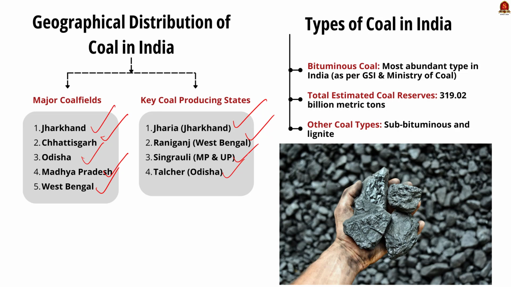Now talking about the types of coal reserves. See, India has various types of coal reserves including bituminous, semi-bituminous and lignite. Bituminous coal is the most abundant type of coal found in India. According to the Geological Survey of India (GSI) and the Ministry of Coal, India has substantial coal reserves. The total estimated coal reserve in India are around 319.02 billion metric tons.